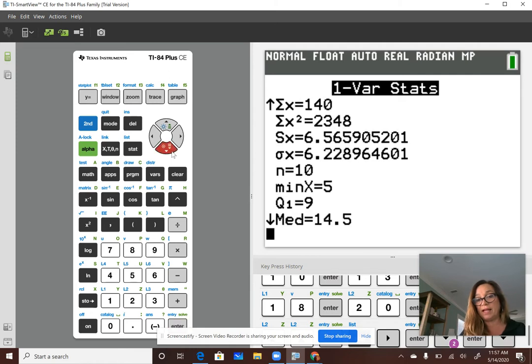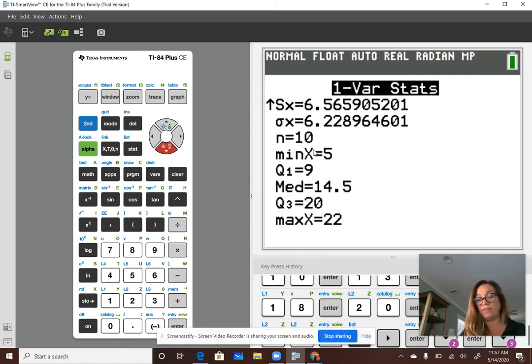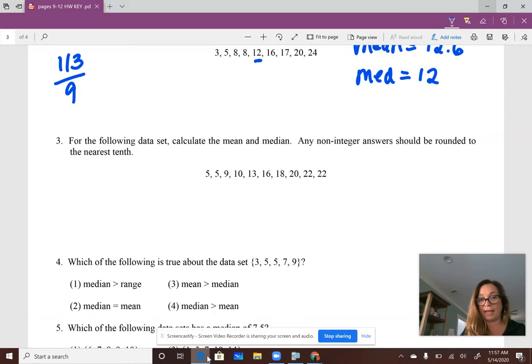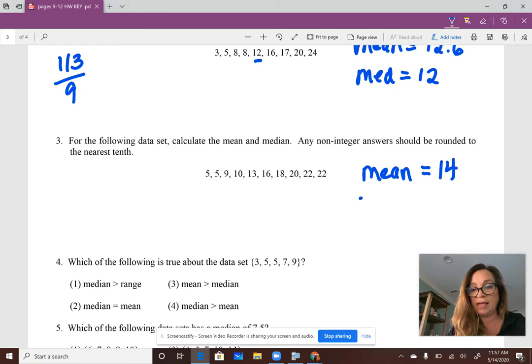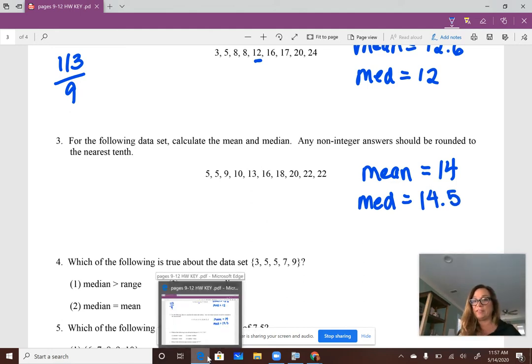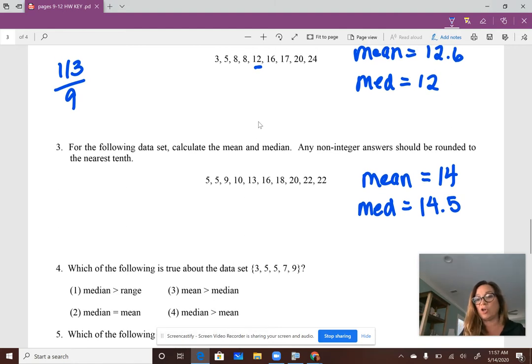To get the median, I have to scroll down a little bit. And it's right here with your 5-number summary that you use for your box plot. So the median is 14.5. Okay, back here. So I have the mean, otherwise known as x with a bar, was 14, and the median was 14.5. When data is symmetrical, the mean and the median are close together. So both of these look fairly symmetrical, meaning that the measures of center are close to each other.